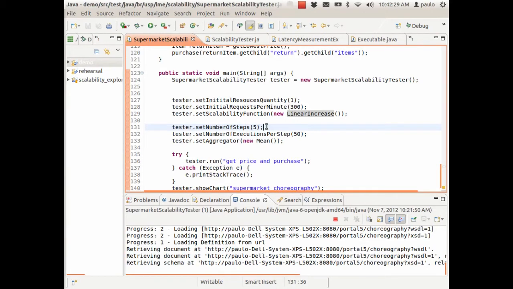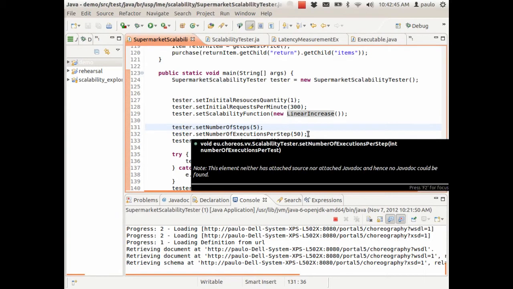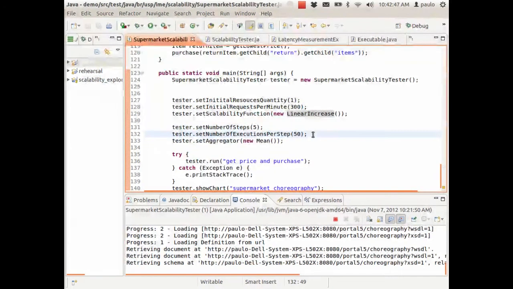So it's like we have 25 customers per second exercising this choreography, and we'll see if the current implementation of the choreography scales well up to this kind of load. We are repeating each execution 50 times, and then we take an arithmetic mean of the execution in these 50 times, and in the end, we draw a chart, a graph showing this execution. So let's run this test now.